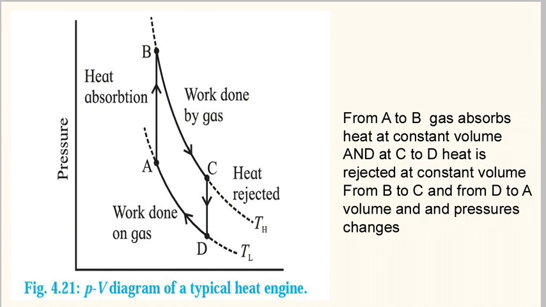From C to D, heat is rejected at lower temperature. As you can see, these dotted curves are at constant temperatures TH and TC. From A to B, the gas absorbs heat at constant volume, and from C to D, heat is rejected at constant volume, and from B to C and D to A, volume and pressure change. B to C and D to A are the curves which represent work done. The area enclosed by A, B, C, D will represent the overall work done. But we know that from B to C work will be positive, and from D to A work will be negative. We will be discussing a lot about it in the Carnot cycle and Stirling cycle.